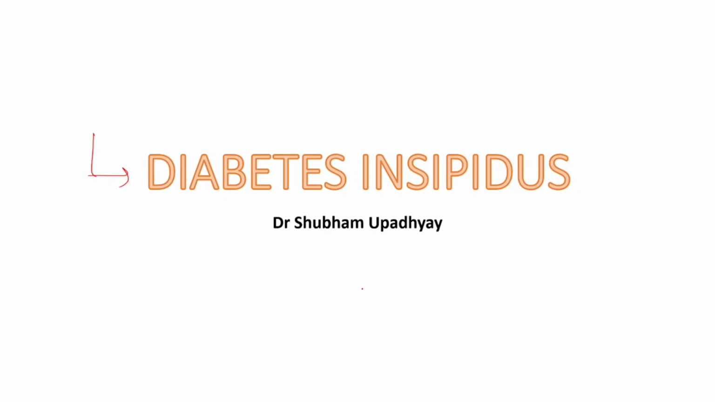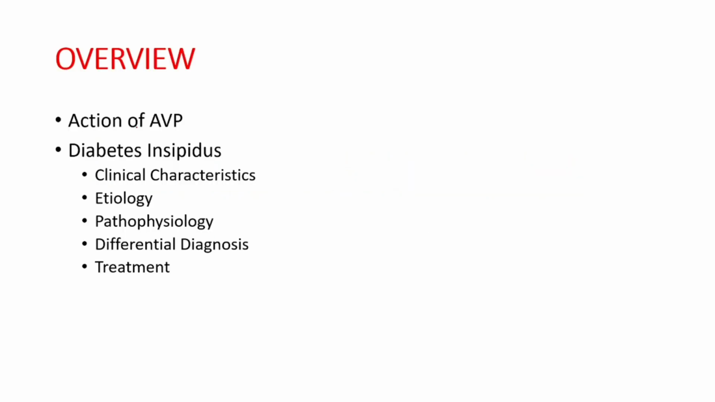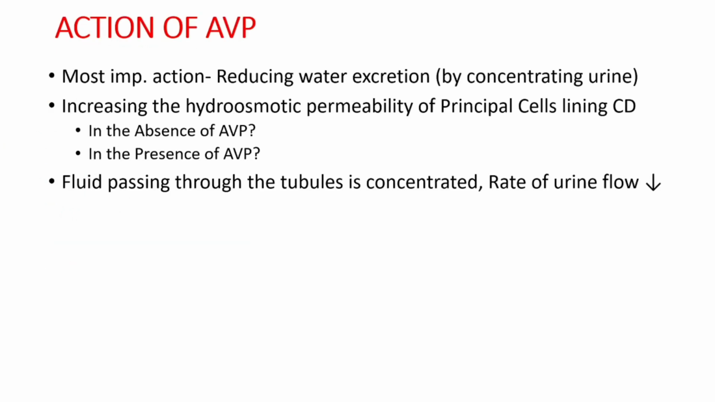Diabetes insipidus. In this lecture, we'll first discuss the actions of AVP, then what is diabetes insipidus, its clinical characteristics, etiology, pathophysiology, differential diagnosis, and finally how to treat the condition. Arginine vasopressin, also known as antidiuretic hormone.